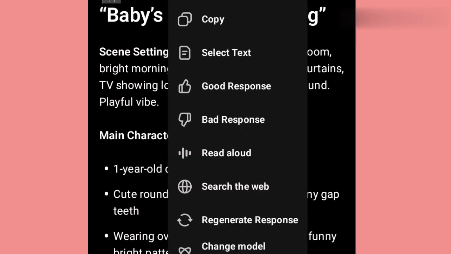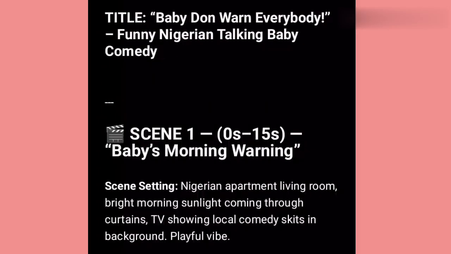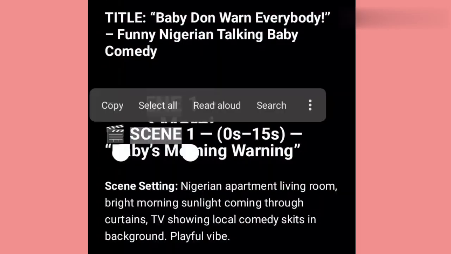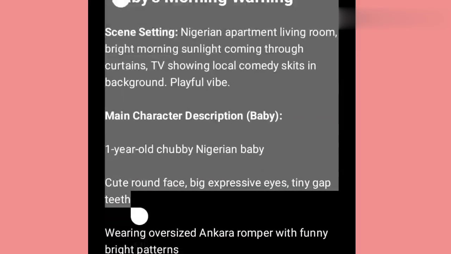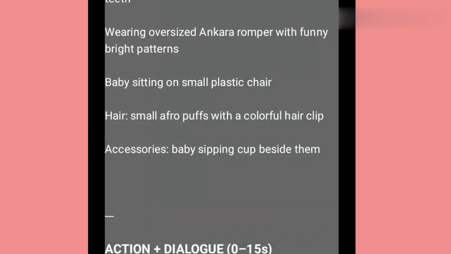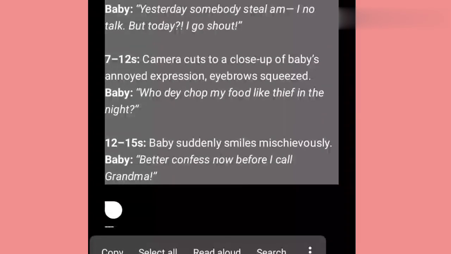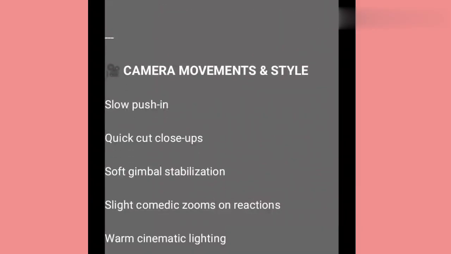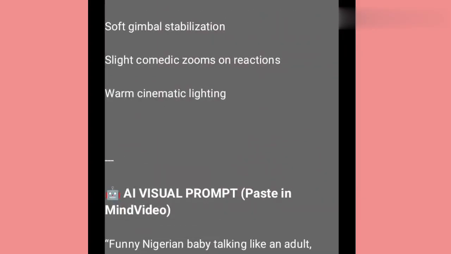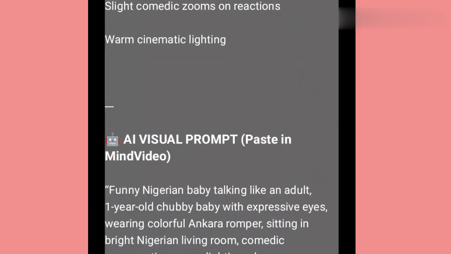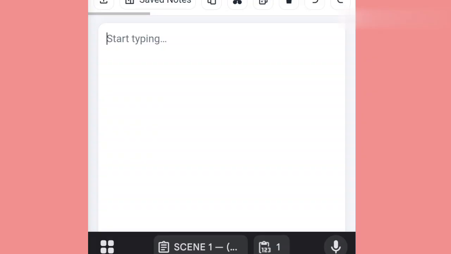First of all, let's highlight it. Quickly select this video. We'll select from the scene. We'll move every one of the scene here. We'll pack everything, including the camera movement. Put everything, including the visual. And this is the end. This is scene 2. We don't need scene 2 for now. So you copy it. The next thing we'll do is to move over to where we'll join it together in a WordPad where we'll arrange it. Then let's open our WordPad. So now over here in our WordPad, we'll paste it.